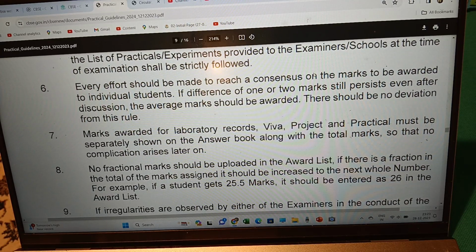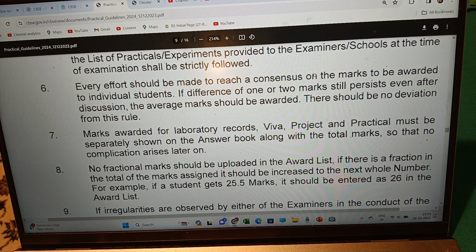Then awards for laboratory course, Viva, project, practical must be separately shown on the answer book along with the total marks so that no complication arises later on.